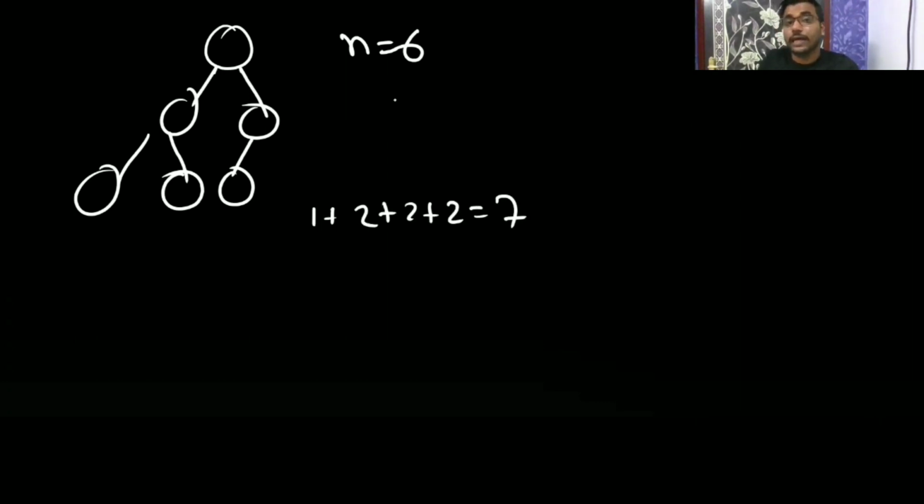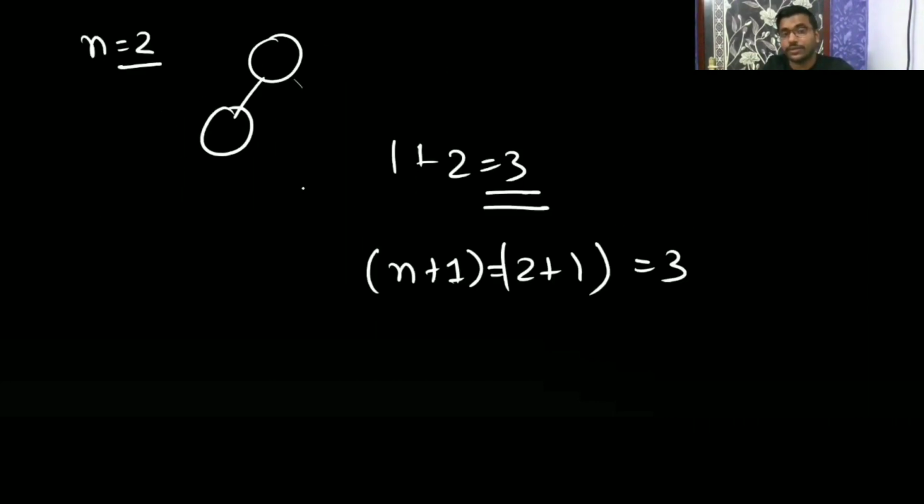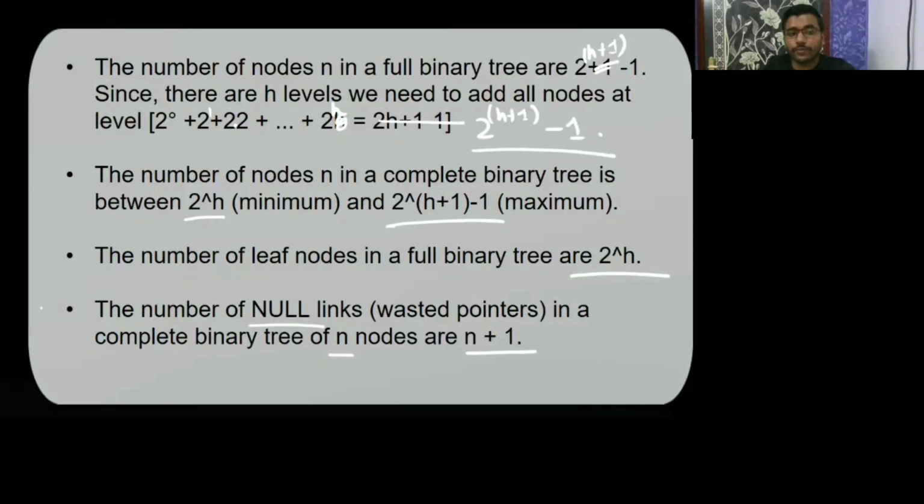So the number of null links wasted in a complete binary tree having n nodes is n plus 1, 6 plus 1 is 7. So 7 links are getting wasted. These things are very important for your competitive exam. So the number of null links, wasted pointers, in a complete binary tree of n nodes is n plus 1.